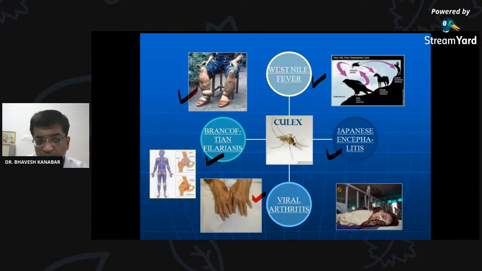Can you see that both West Nile fever and Japanese encephalitis, are they present in India? West Nile fever and Japanese encephalitis, are they present in India? Write down in the chat box. Then I will be watching your replies later on. We are going to talk about other diseases also.